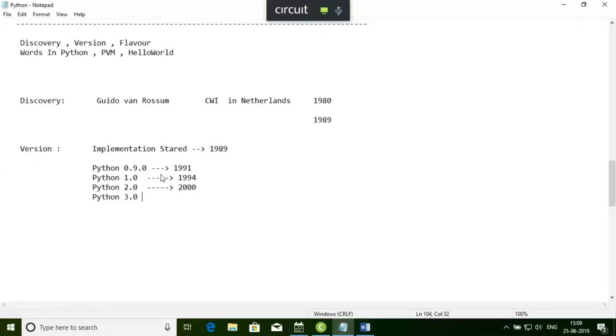It is not that there is no project with Python 2.0, because some projects are still going on using Python 2.0 in some organizations, but they don't want to, and it is not that dominating in the industry. This Python 3.0 version is dominating the industry in the digital domain.